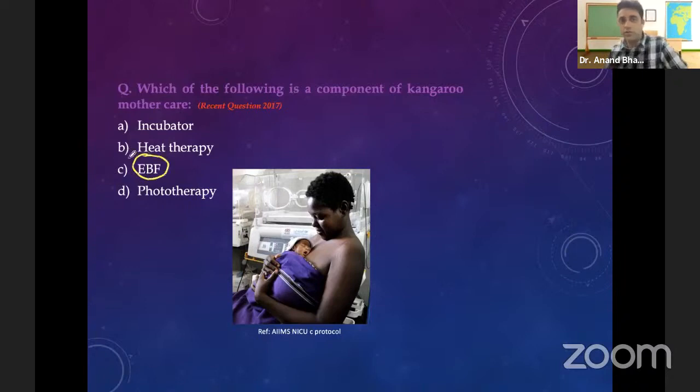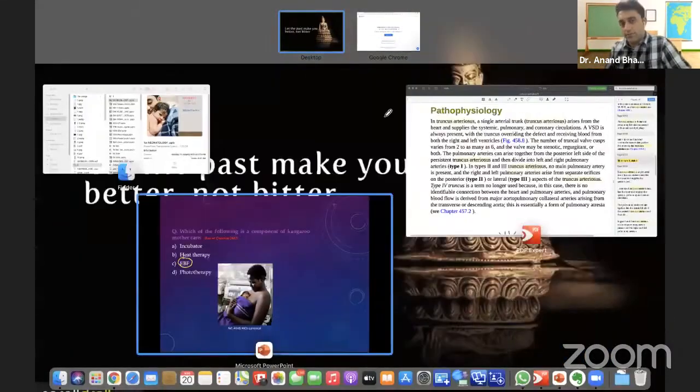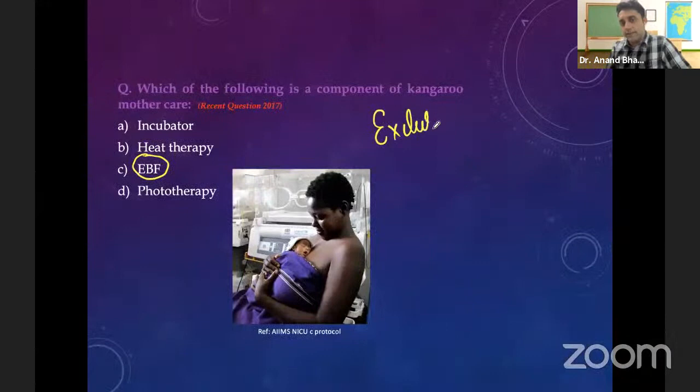Very good. The students who have given the best answer are Himanshu, Siddhi, Rekha, Anusha, Poonam, Vishal, Himanshu, Kavita, Sushma, Ramandeep, Jyoti, Shrikant, Kanika, Archana, Giriraj, many names, many. I am happy that you gave the correct answer. So, exclusive breastfeeding is the most important component of kangaroo mother care.